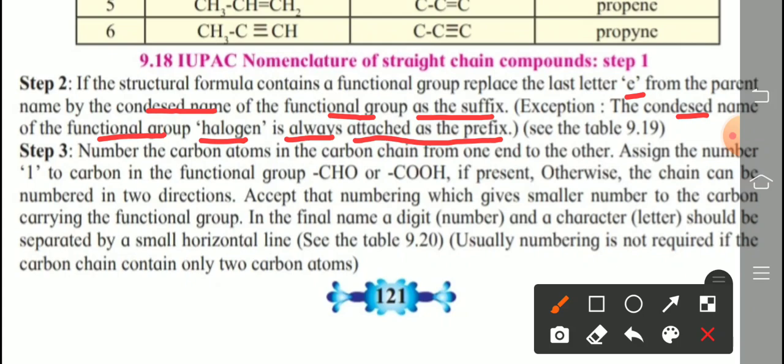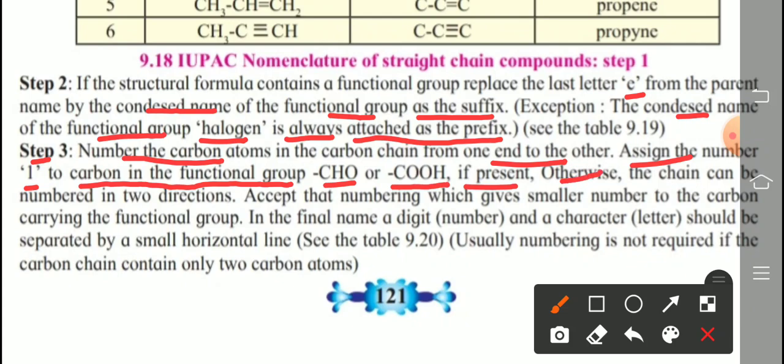Step number 3. Number the carbon atoms in the carbon chain from one end to the other. Assign the number 1 to the carbon in the functional group CHO, meaning aldehyde, or COOH, meaning carboxylic acid, if present. So this carbon is also considered when we assign the numbering system.